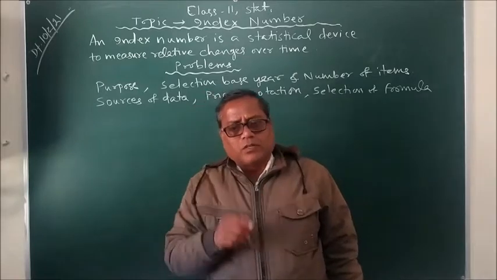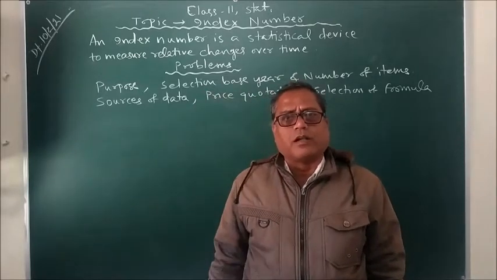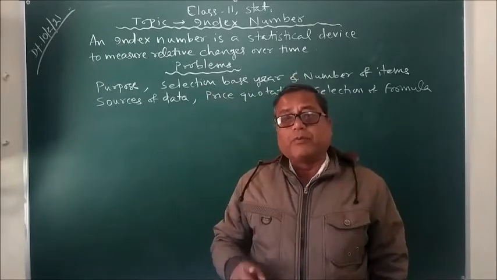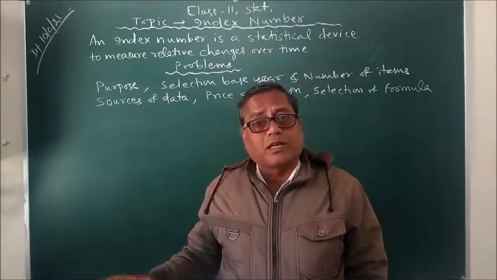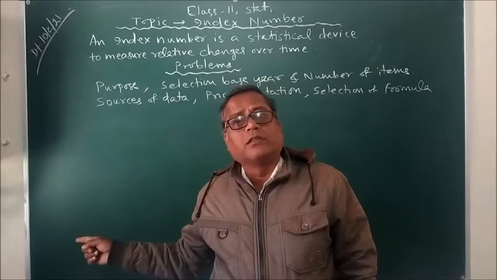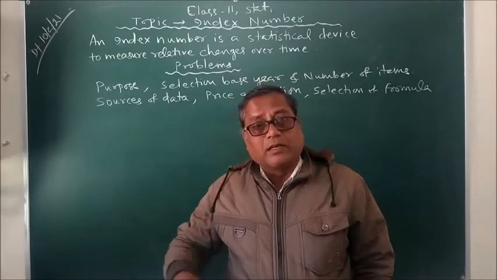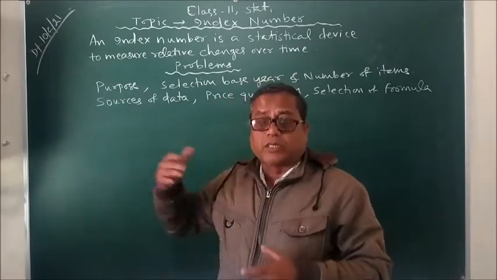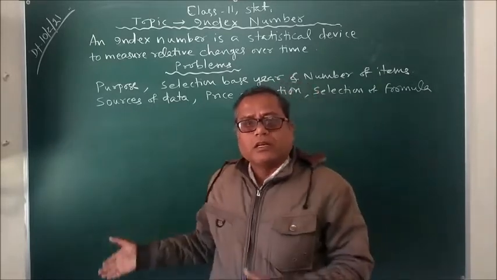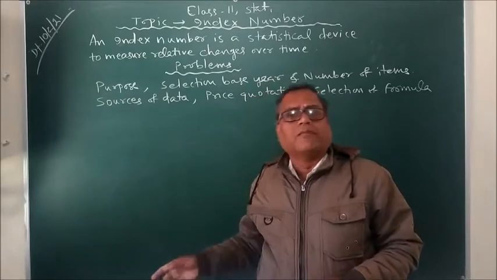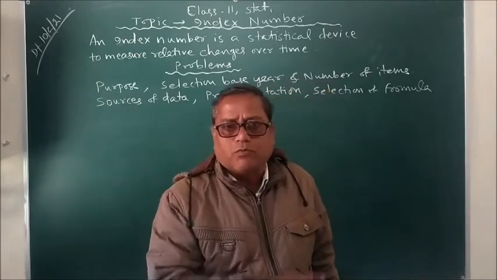For example, this year is 2021. Suppose if I compare the prices of goods and services before 1 year, that is in 2020, and I am going to compare it with the prices that is prevailing in the current year, that is 2021, then of course the base year is 2020 and current year is 2021.